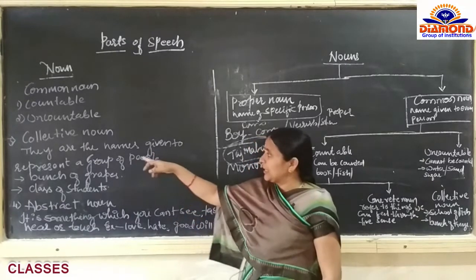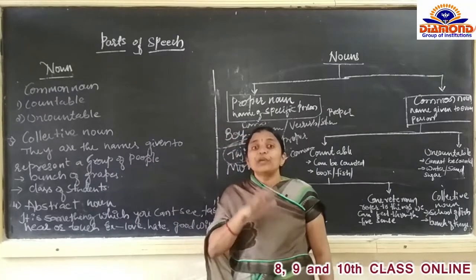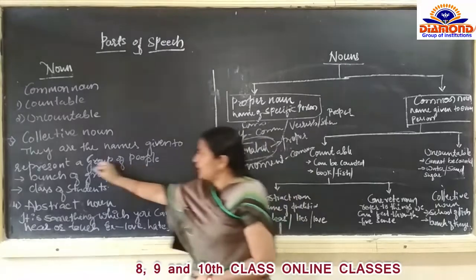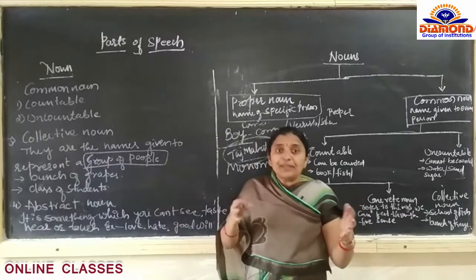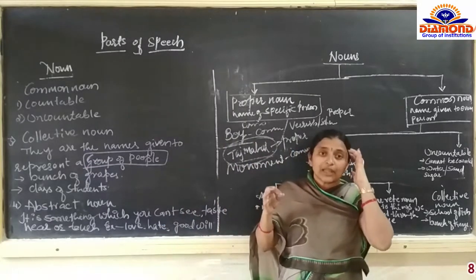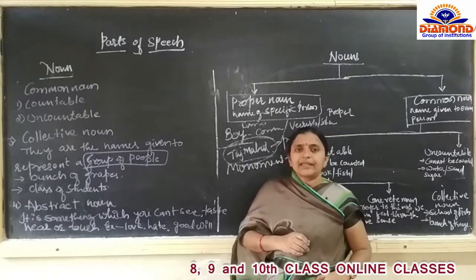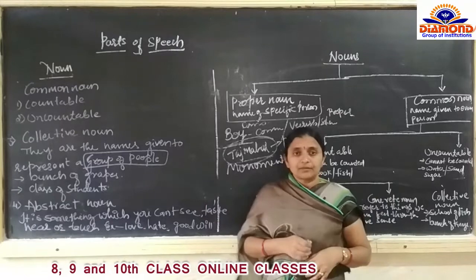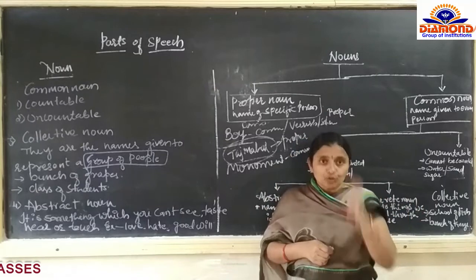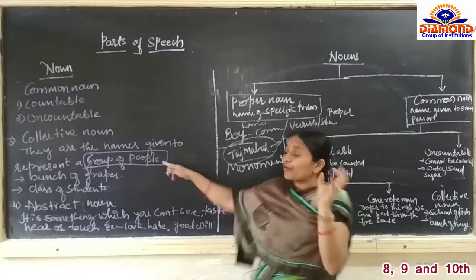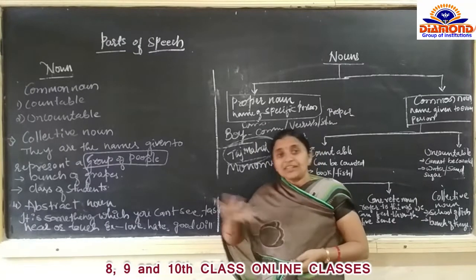Let us see the definition. They are the names given to represent a group of people. This you should keep in your mind. Collective noun means we should have a concept that there must be a group. For example, take a class: a group of students are there. Bunch of keys, a group of keys are there. Bunch of grapes, a group of grapes are there.